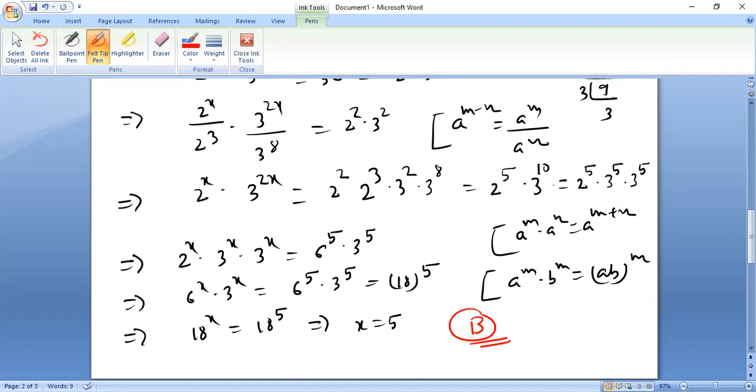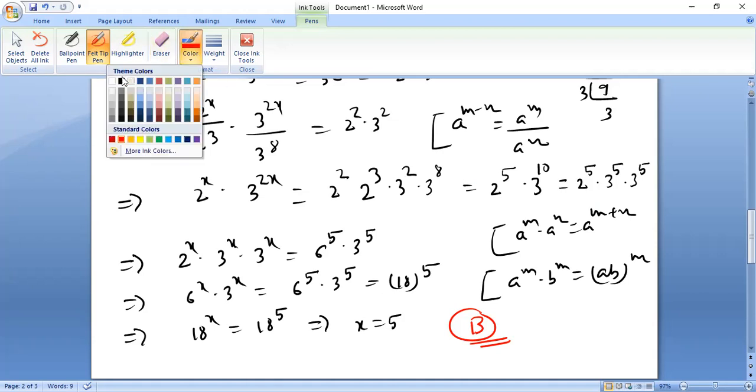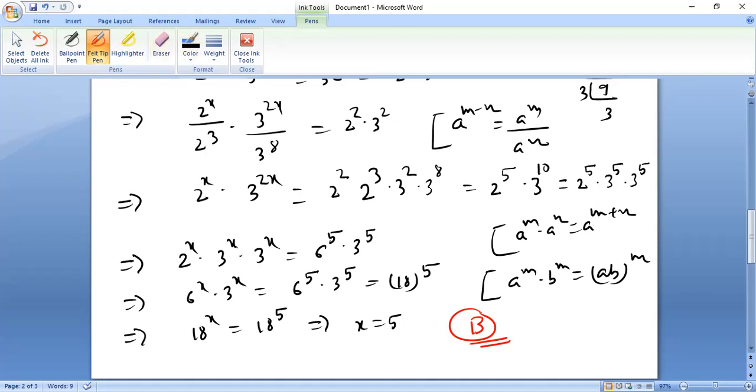Similarly, 2 to the power 2 plus 3 becomes 5. And similarly, 3 to the power 2 and 3 to the power 8 becomes 3 to the power 10. Now 3 to the power 10 I can write as 3 to the power 5 into 3 to the power 5. Why have I written this? Because 2 to the power 5 into 3 to the power 5 I can write as 6 to the power 5. Why? Again, this formula: a to the power m into b to the power m becomes ab whole to the power m.